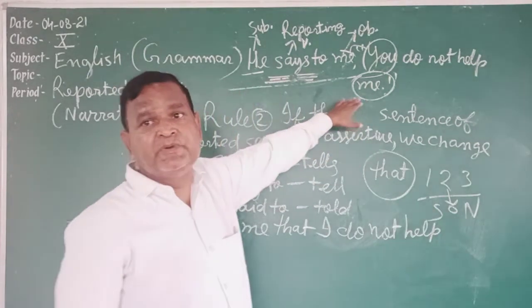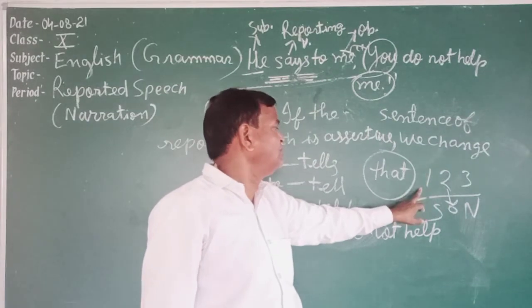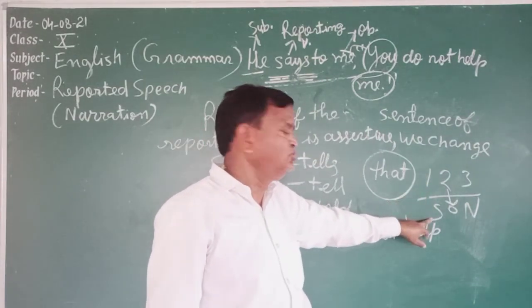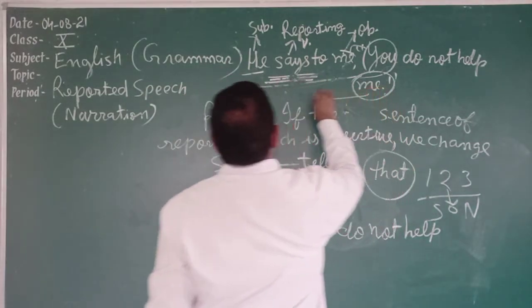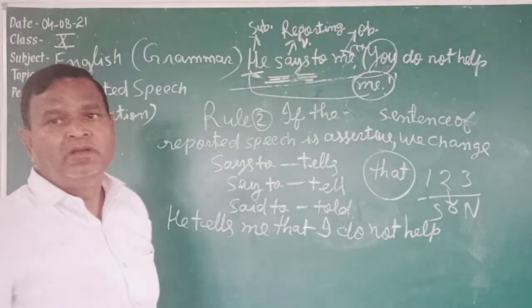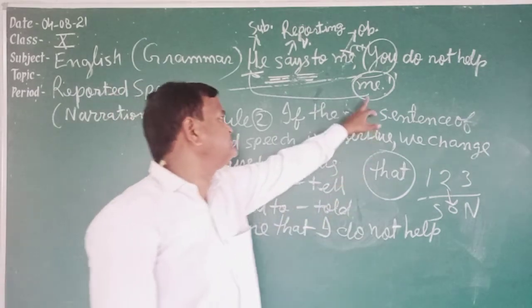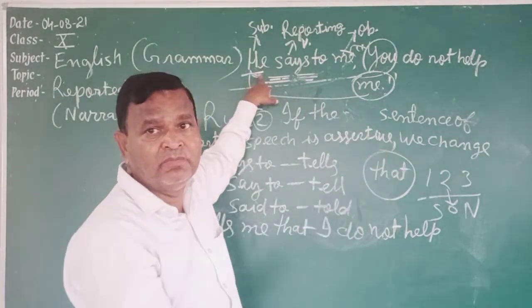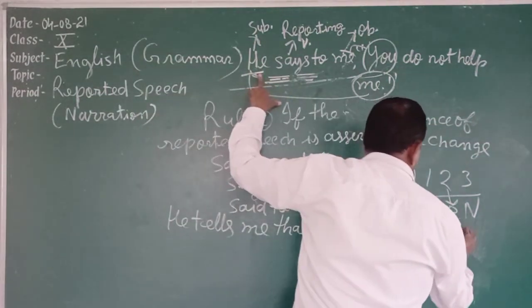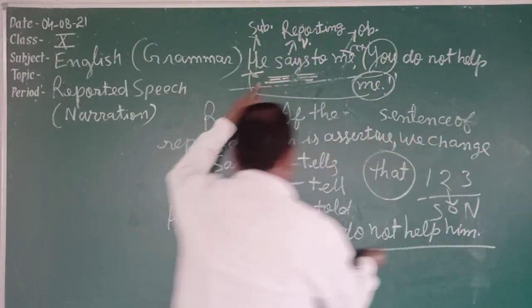Me, which person pronoun? Me is first person pronoun. First person pronoun will be changed according to the subject of the reporting verb. Me will be changed according to the subject of reporting verb, he. But the case is objective, me. The objective case of he is him.